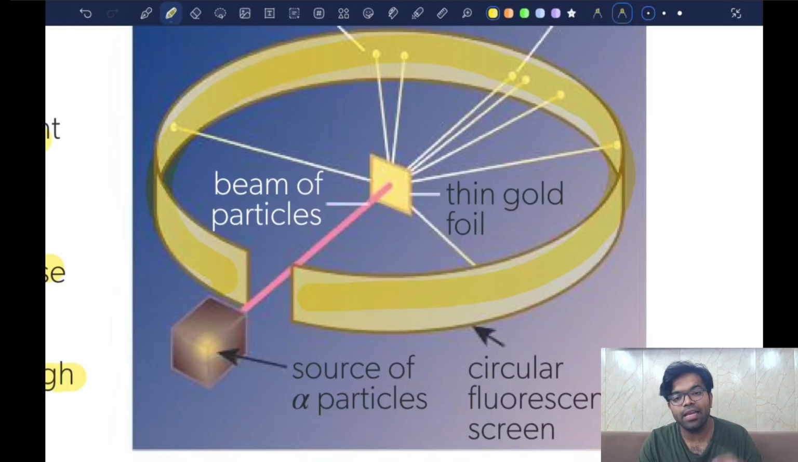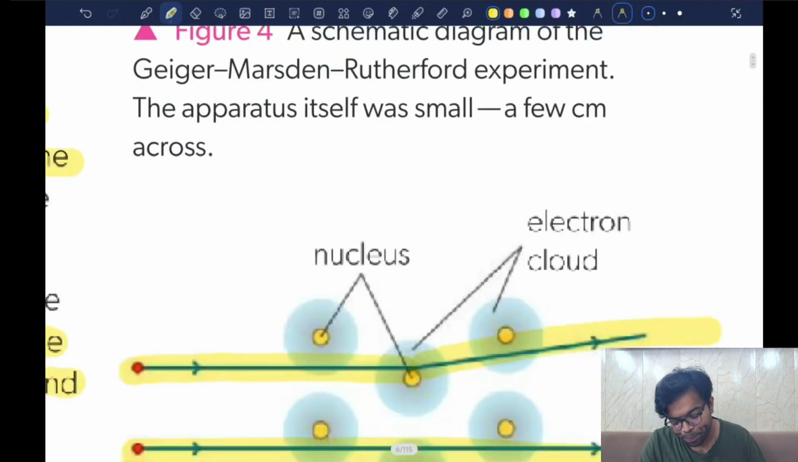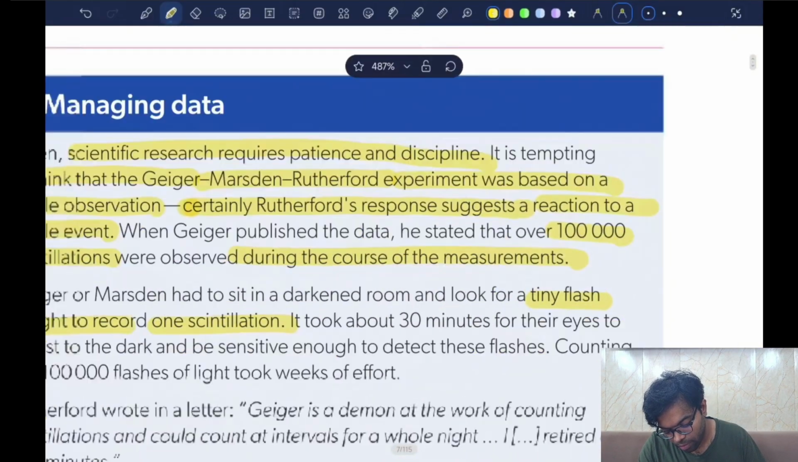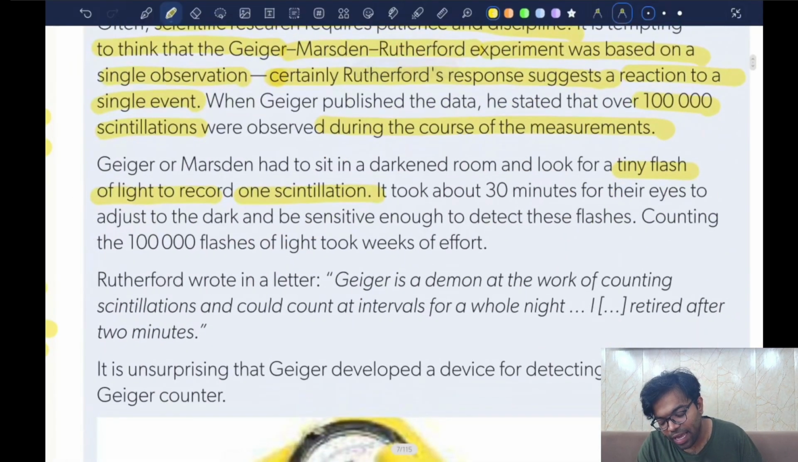a darkened room, and they had to view the small flashes as the alpha particles struck the walls of the circular fluorescent screen. They had to patiently observe this for a long time. You can see they said 100,000 scintillations. That means 100,000 flashes of light were observed by these two scientists. So Geiger and Marsden had to sit.